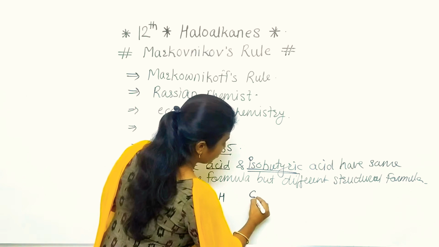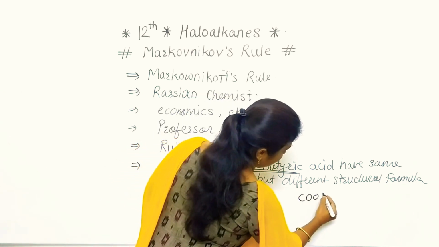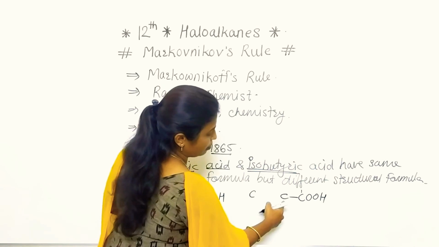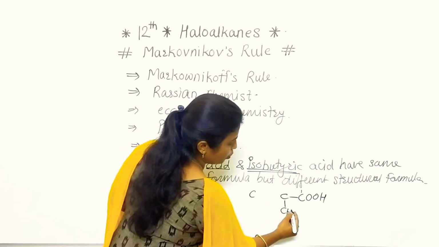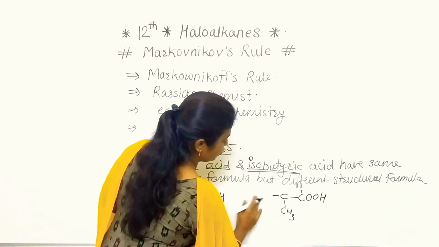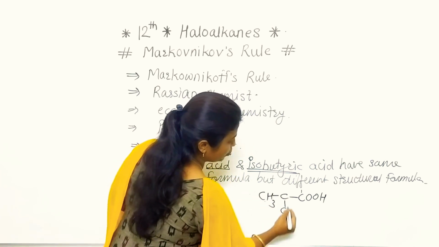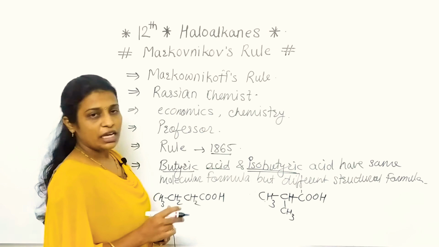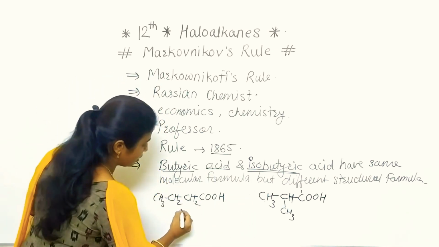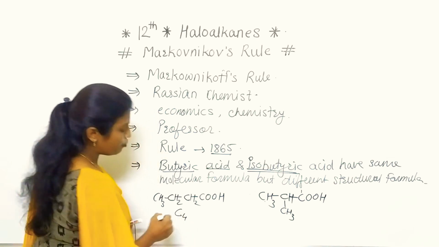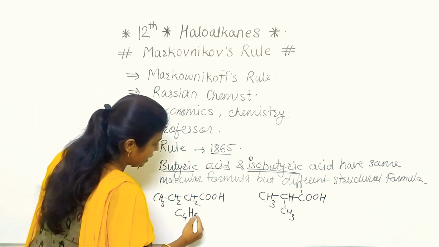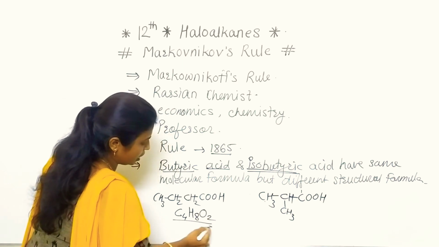See here, carbon 1 contains the COOH group. This is the first carbon, this will be the second carbon, and this second carbon contains 1 CH3 group. For valency, one hydrogen will be here. If we observe its molecular formula, the number of carbons is 4, the number of hydrogens is 8, and the number of oxygens is 2.